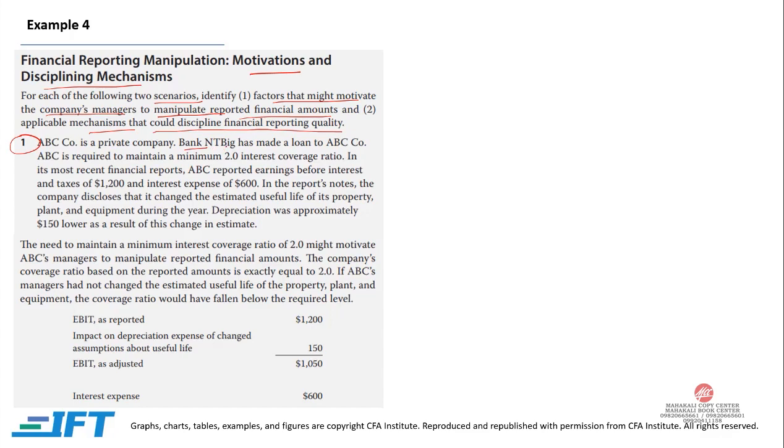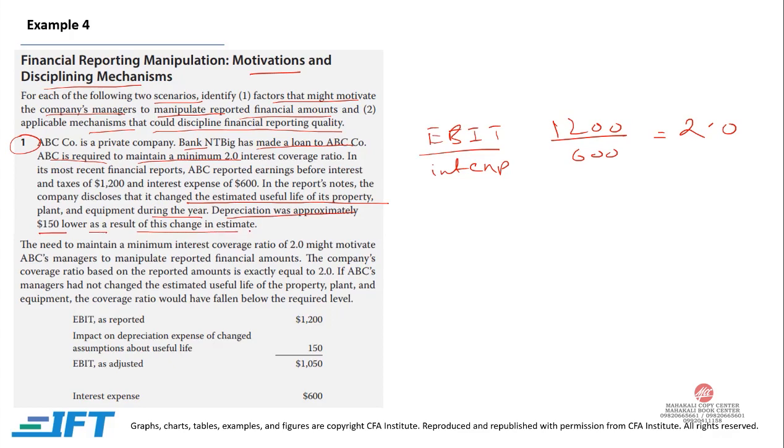Bank Anti-Big has made a loan to ABC Company. ABC is required to maintain a minimum 2 interest coverage ratio, that is EBIT upon interest expense. In its most recent financial reports, ABC reported earnings before interest and taxes to be 1200 and interest expense to be 600, so the interest coverage ratio is 2. In the report notes, the company discloses that it changed the estimated useful life of its property, plant and equipment during the year. Depreciation was approximately 150 lower as a result of this change in estimate.